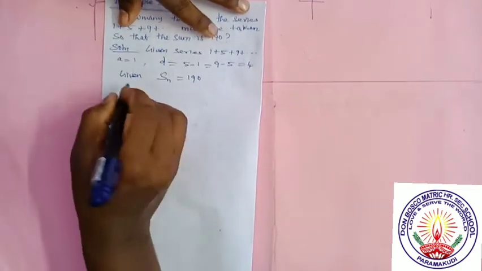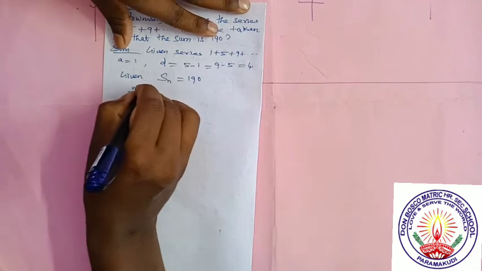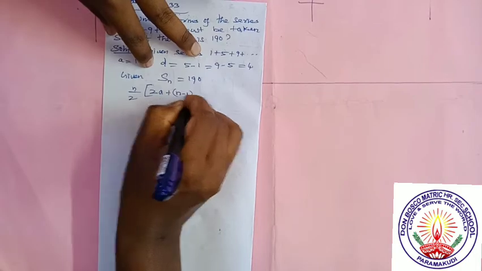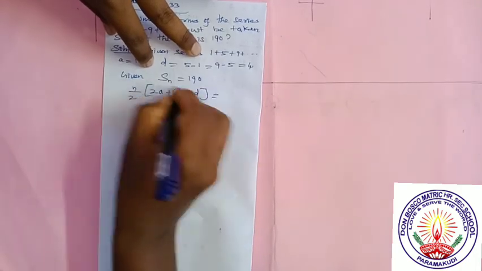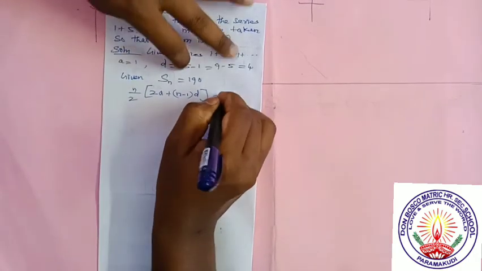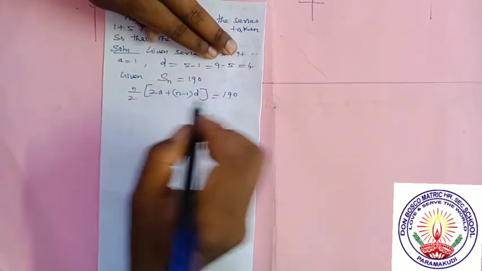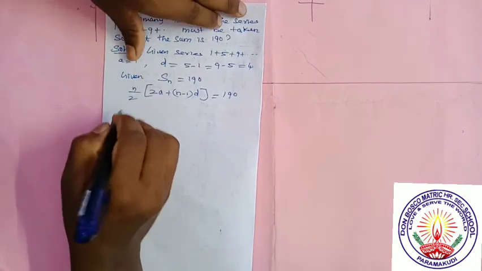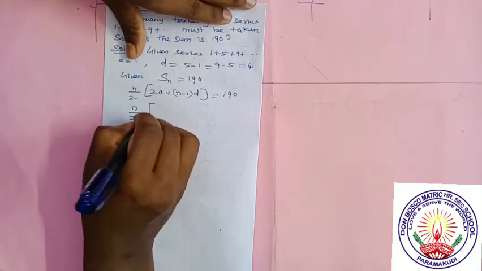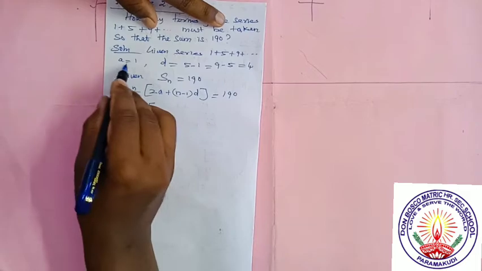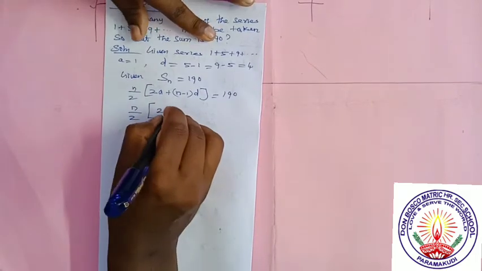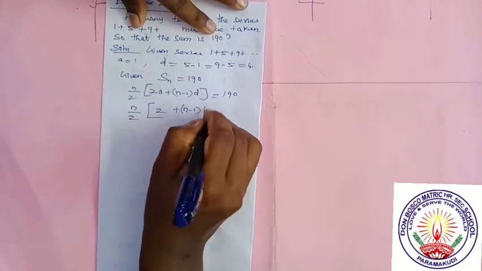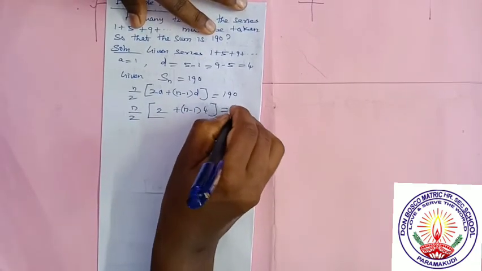Therefore we have to use the formula n by 2 into 2a plus n minus 1 into d. This is the Sn formula, and this side we have the answer 190. Now apply the values of the given information A and D. So it is equal to n by 2 into 2 into A, A is equal to 1, 2 into 1 is equal to 2, plus n minus 1 into D, D is equal to 4, which is equal to 190.